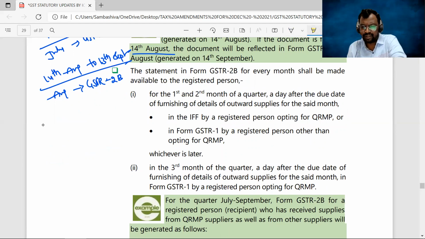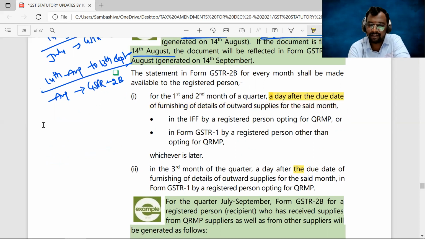And this particular provision, which we have already discussed, the statement in form number GSTR 2B of every month shall be made available to the registered person for the first and second month of the quarter, a day after the due date of furnishing of the outward supplies. So the day after the due date of furnishing of details of outward supplies, 13th day is a due date for furnishing outward supplies. After the due date, what will be the next one? 14th day. So that's why I've already told you GSTR 2B will be generated on 14th of the succeeding month. We have discussed, you know, sir. Next.